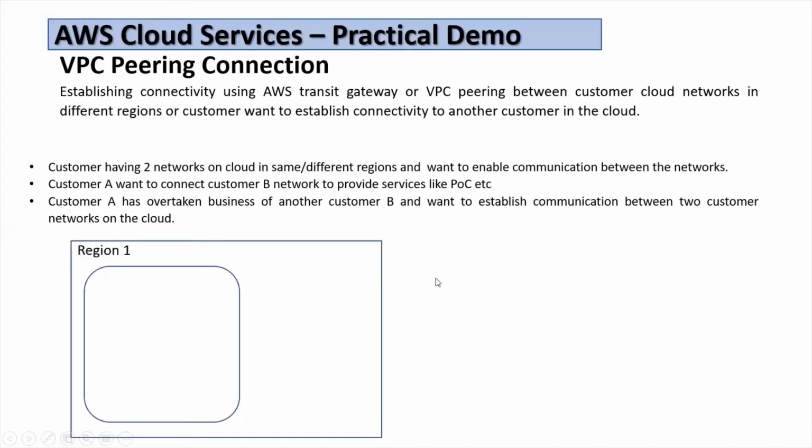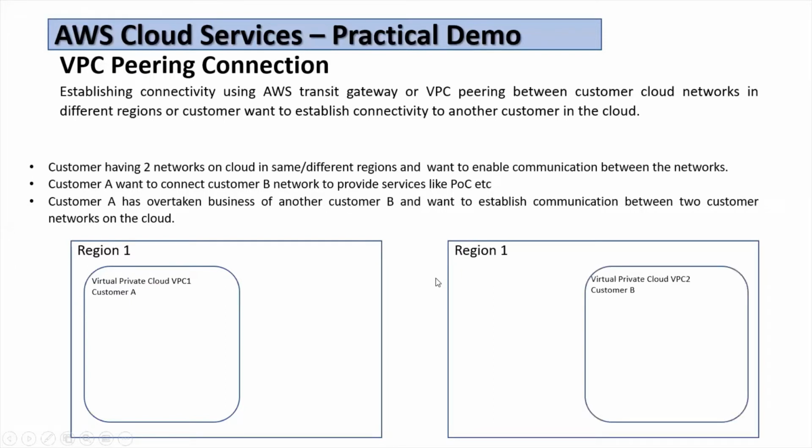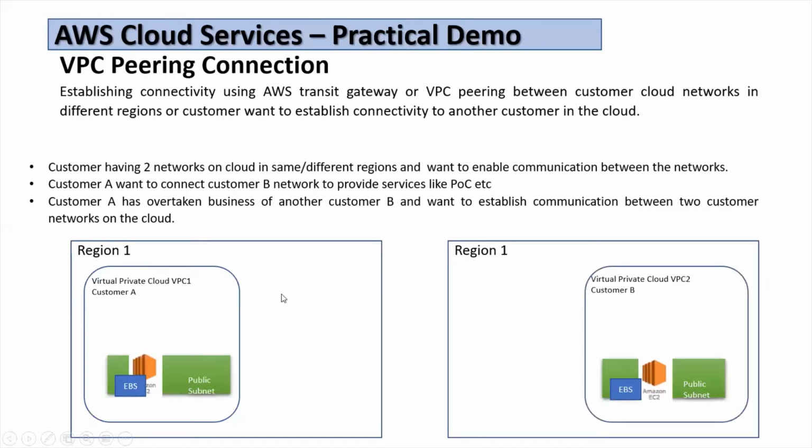Diagrammatically, what I'll cover in this video is two VPCs in the same region, region 1 and region 1, belonging to customer A and customer B. Customer A has VPC 1 and VPC 2, and we will use VPC peering connection to establish communication between these two virtual private clouds, or virtual data centers.